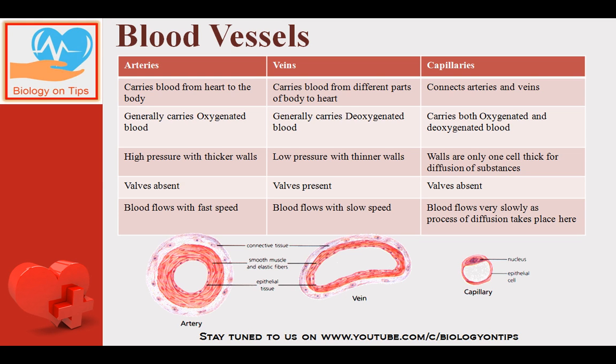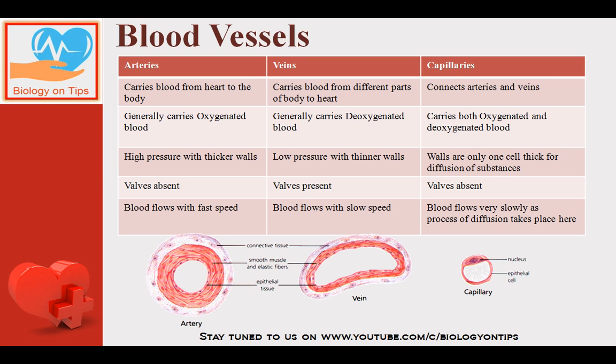You all know the concept of the lymphatic system. Lymph is formed by the diffusion of tissue fluid which comes out of the capillaries. So arteries divide into fine blood vessels called arterioles, and arterioles divide into capillaries. Capillaries continue into venules, and venules combine to form veins. So this is how the movement of blood takes place. And at the time of capillaries, the water oozes out into the body cells, forming the interstitial fluid called lymph.